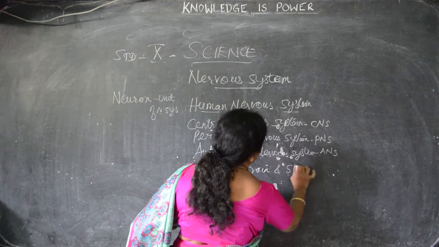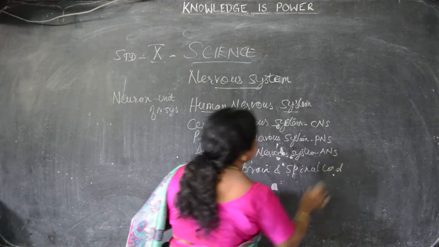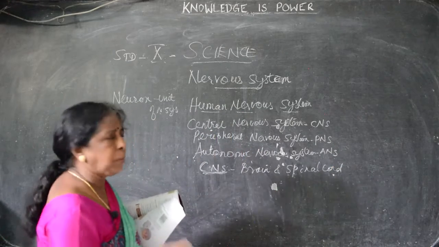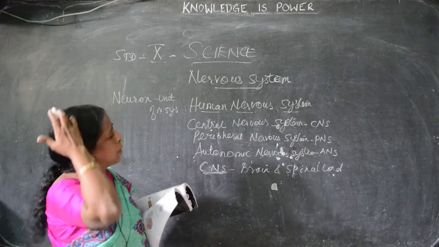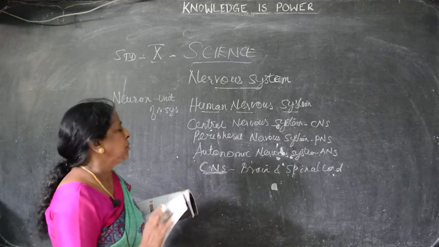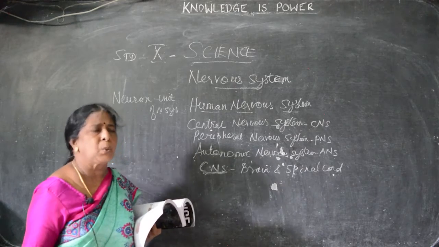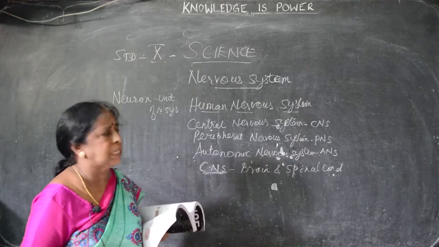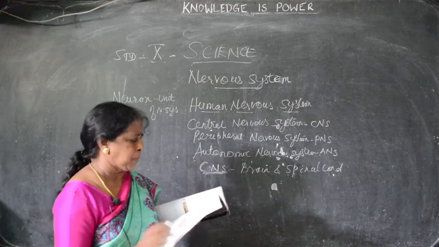Children, you know very well what is brain, what is spinal cord. In 9th standard, I took you all to the lab and showed the model. What are the models we are keeping in our school? In the lab I took you all and showed what is brain, how it has two lobes. So, I showed you very clearly. Just think over. Then when school reopens, I will show the models present in our school. Okay. So, central nervous system, brain and the spinal cord.